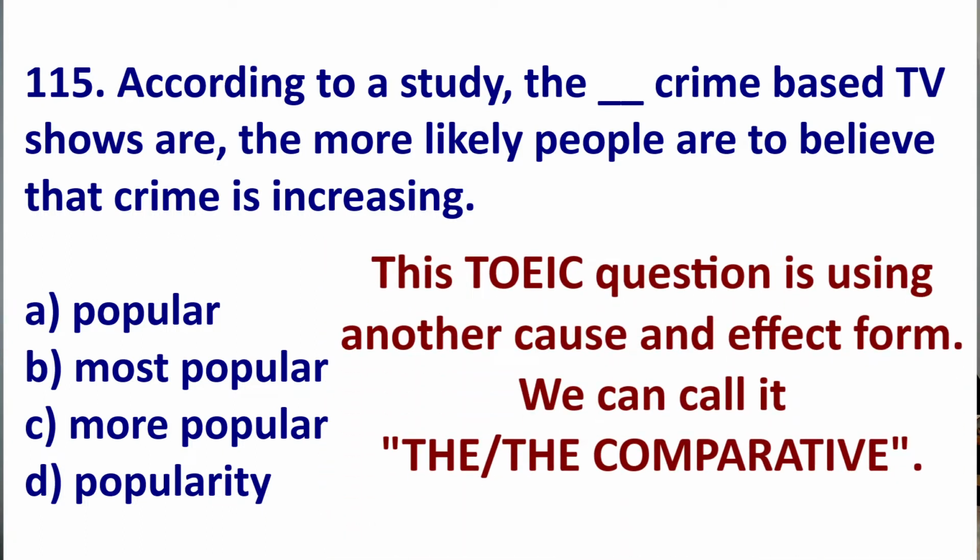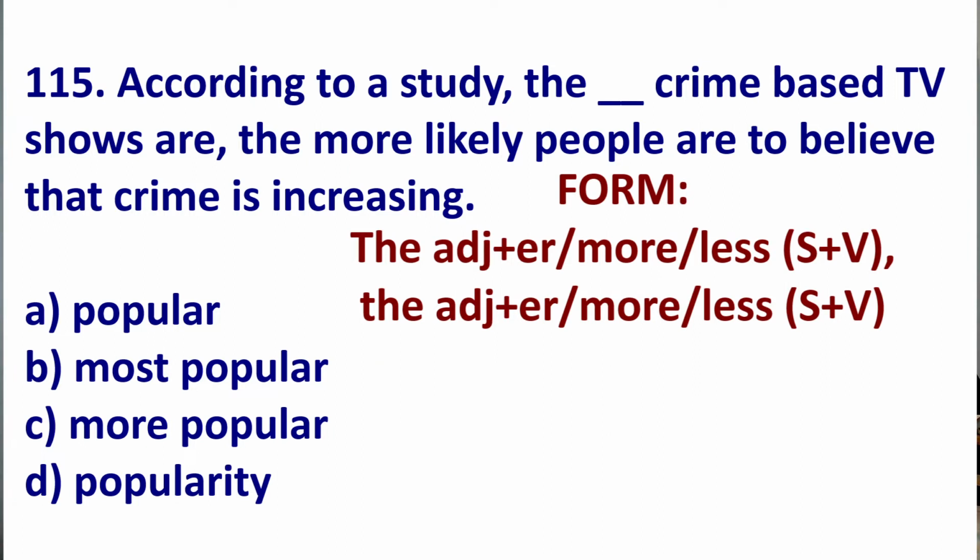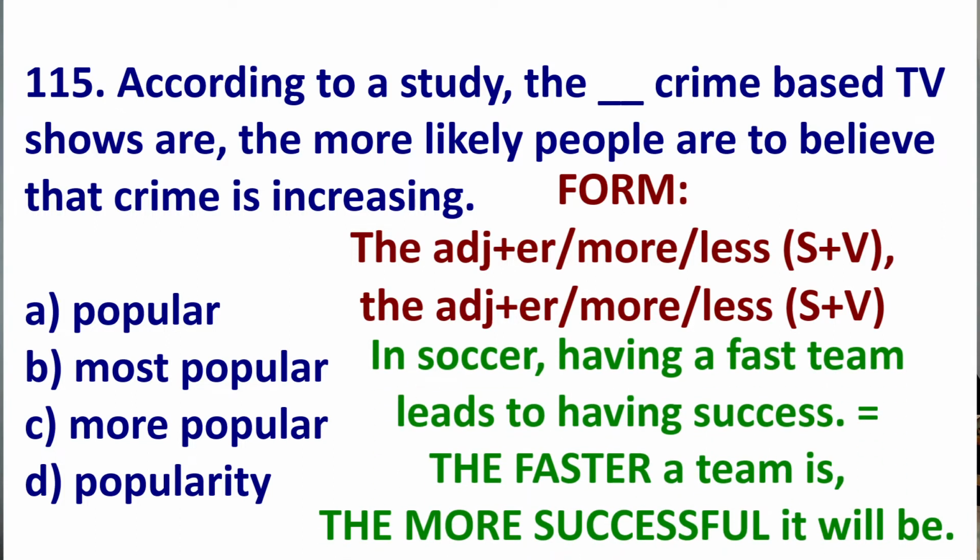To get this TOEIC question, you need to use the form the comparative. The form is: the adjective plus er, or the more, the less, subject, verb, comma, the adjective plus er, more or less, subject, verb. Here's an example. In soccer, having a fast team leads to having success. So the sentence: the faster the team is, the more successful it will be.